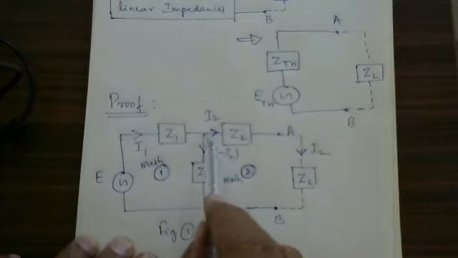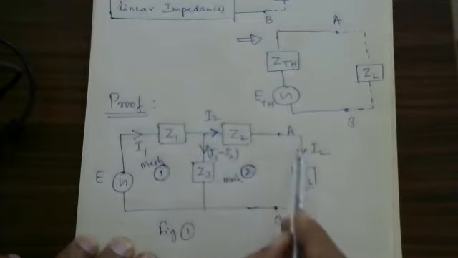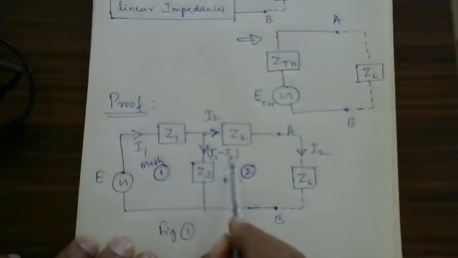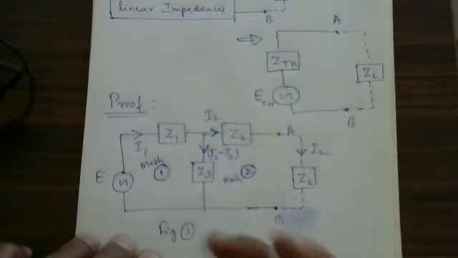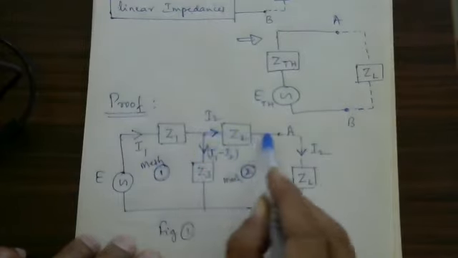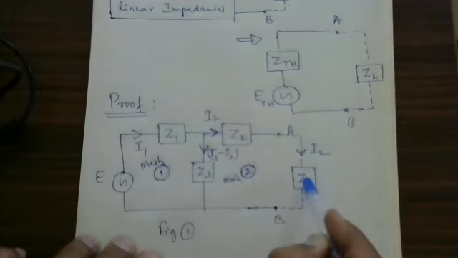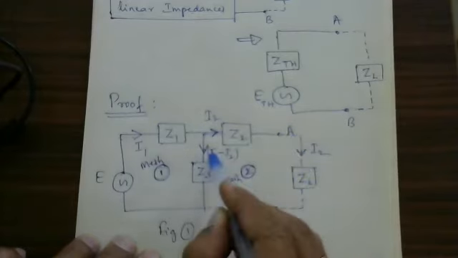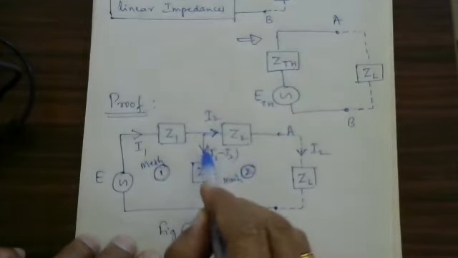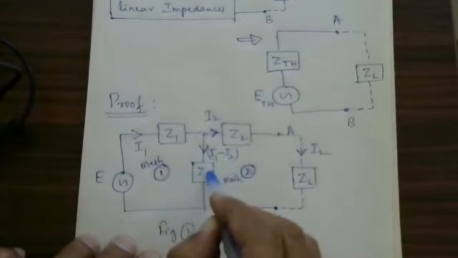You see that this is one particular direction, clockwise, but this is coming in the opposite direction. Therefore, minus of I1 minus I2 into Z3. Again, I will repeat: this current is flowing like this, I2 into Z2, I2 into ZL. But this current is flowing in the opposite direction in this mesh. Therefore, minus I1 minus I2 into Z3.